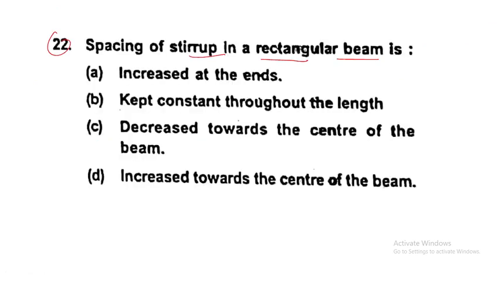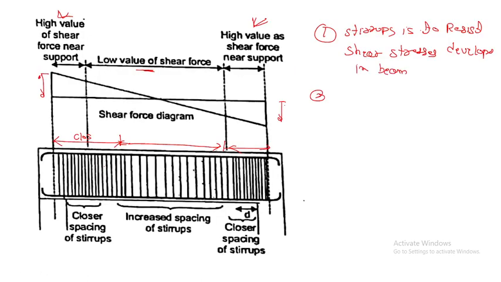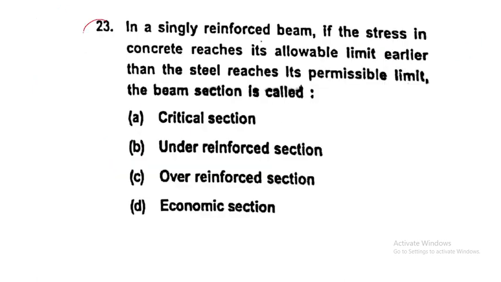So what is the answer for this question? Question number 22: increase towards the center of the span. Next question, question number 23: in a singly reinforced beam, if the stress in concrete reaches its allowable limit earlier than the steel reaches its permissible limit, the beam section is called what? We call it an over reinforced beam.